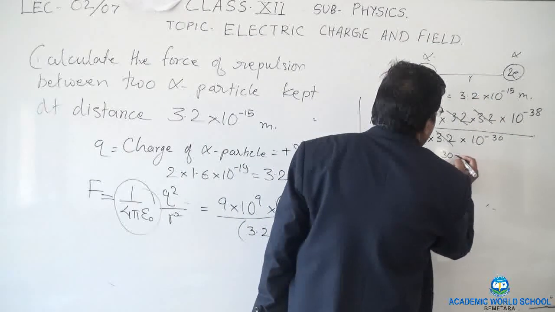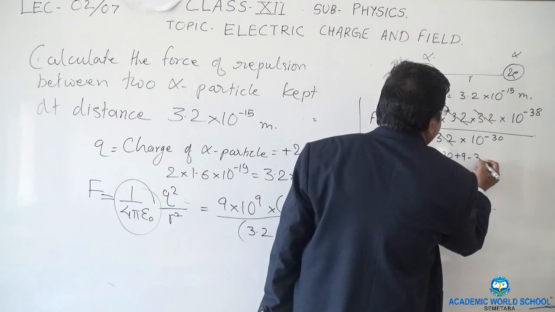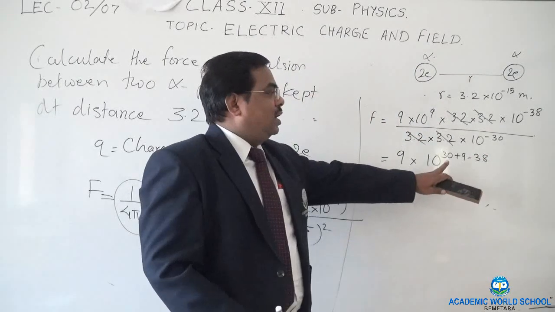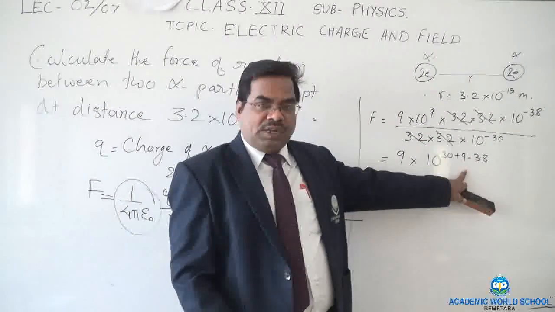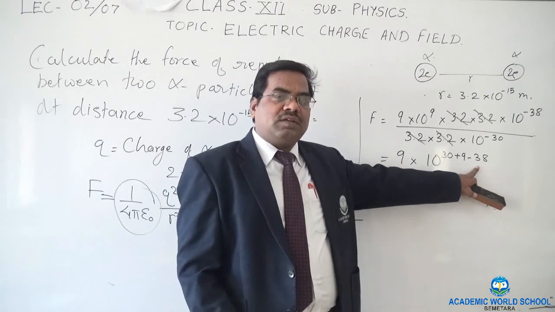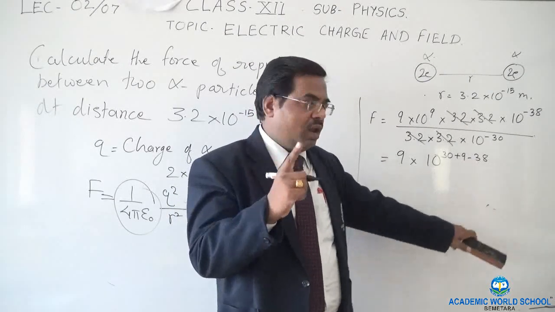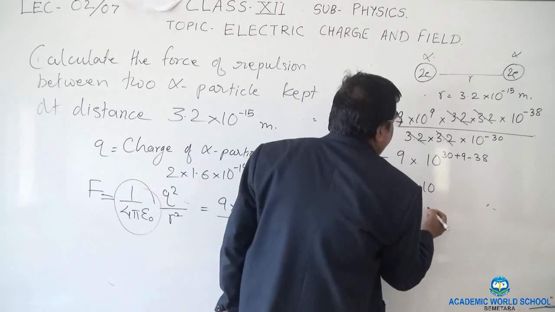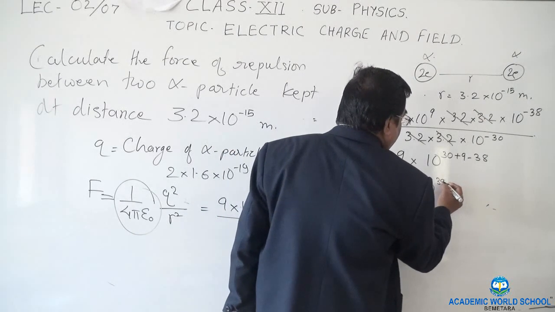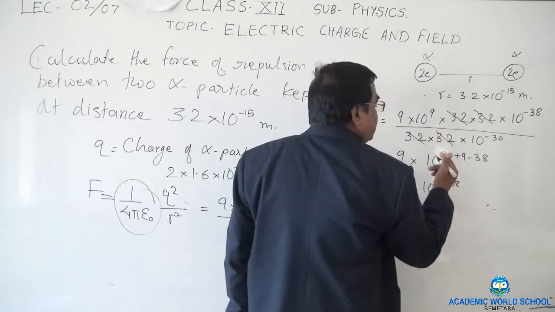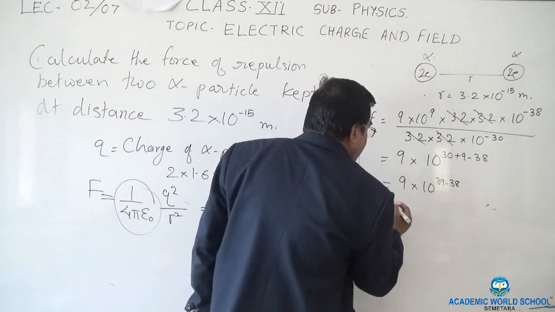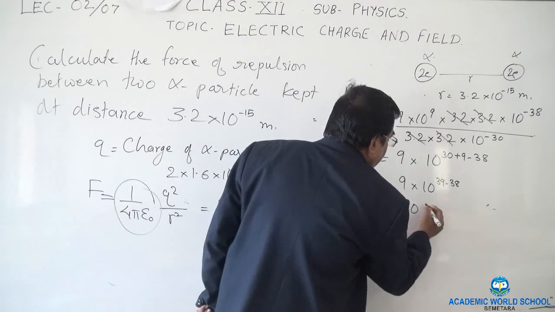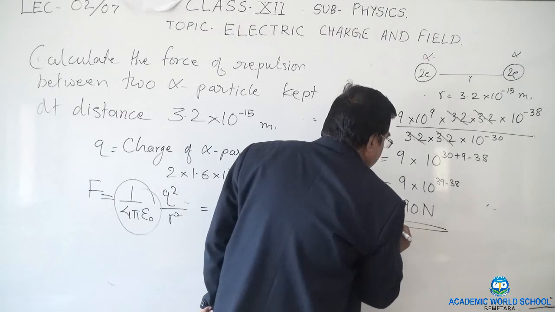So 30 plus 9 is 39, minus 38 is 1. So the answer will be 9 into 10 to the power 1, 9 into 10, 90 Newton.